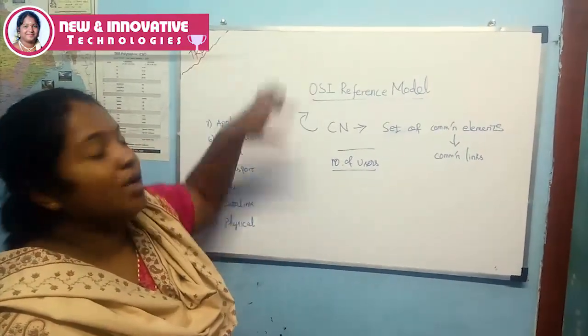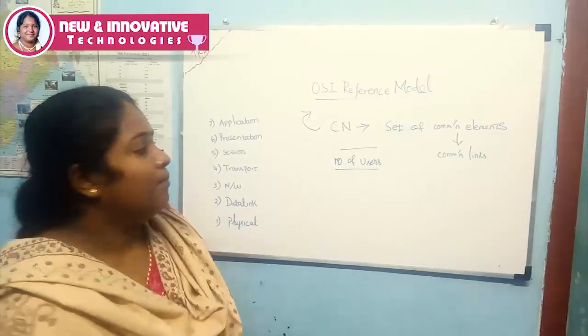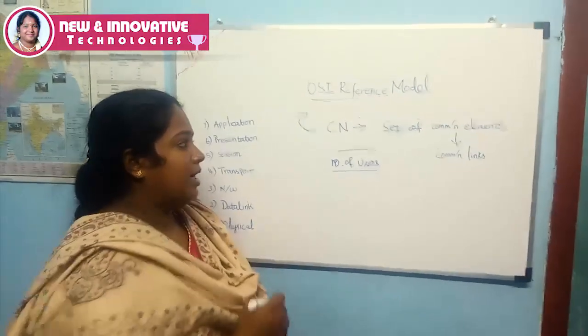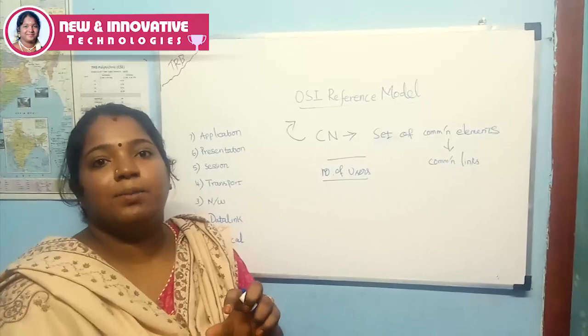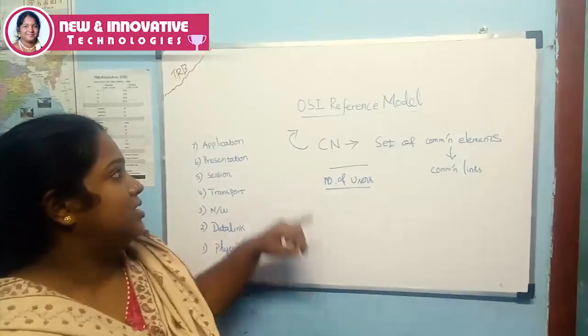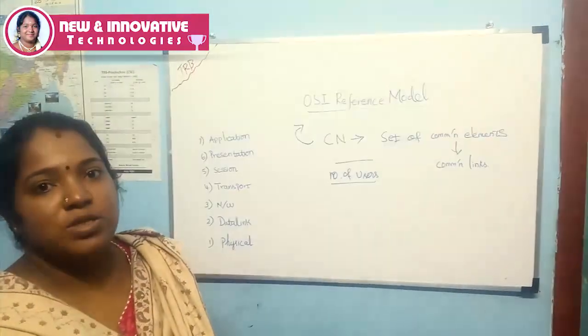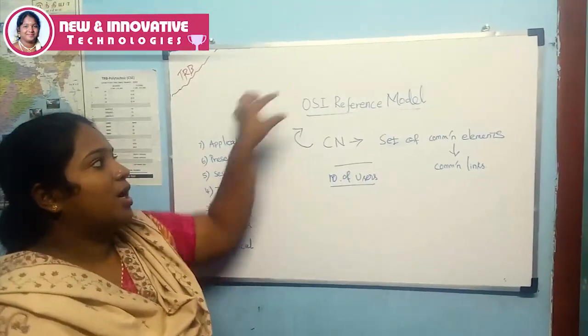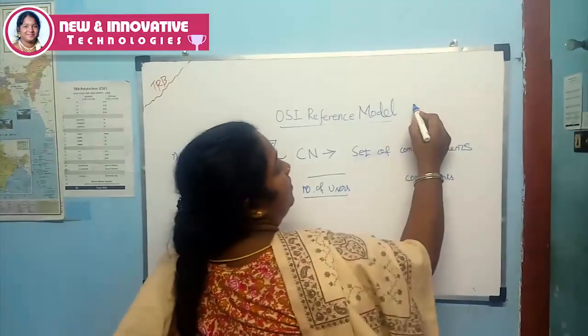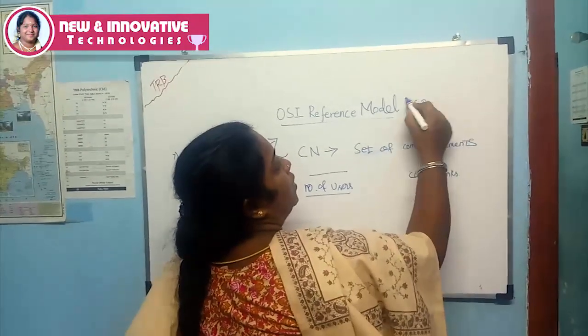So we are going for the OSI reference model. Through the OSI reference model, a particular user can make a system compatible with the services. Then only are we going for the Open System Interconnection reference model. This model is proposed by ISO.